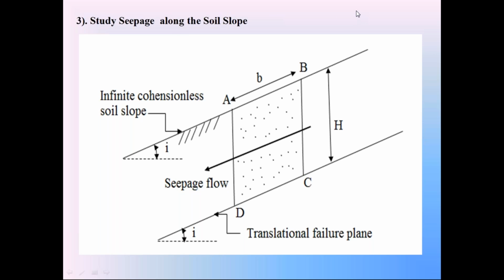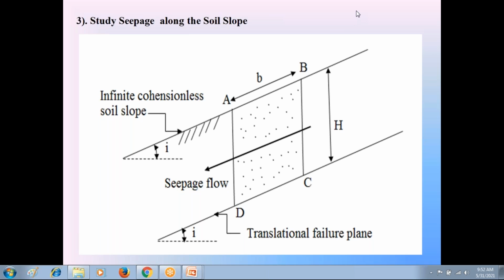Please, if anybody knows the answer, give me the response, dear students. What does seepage indicate in soils?